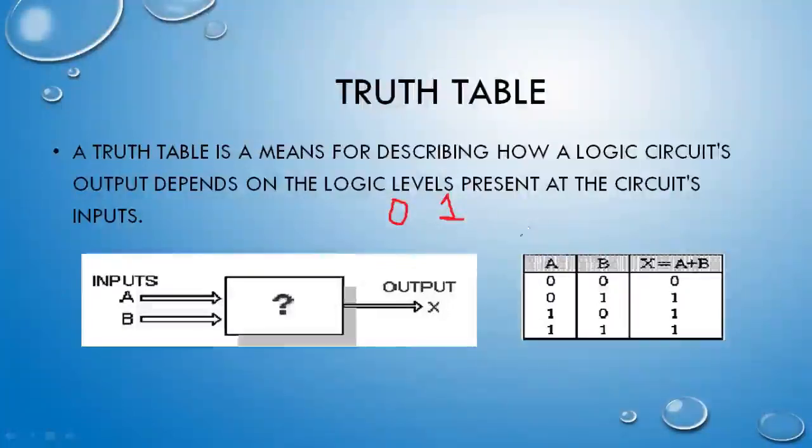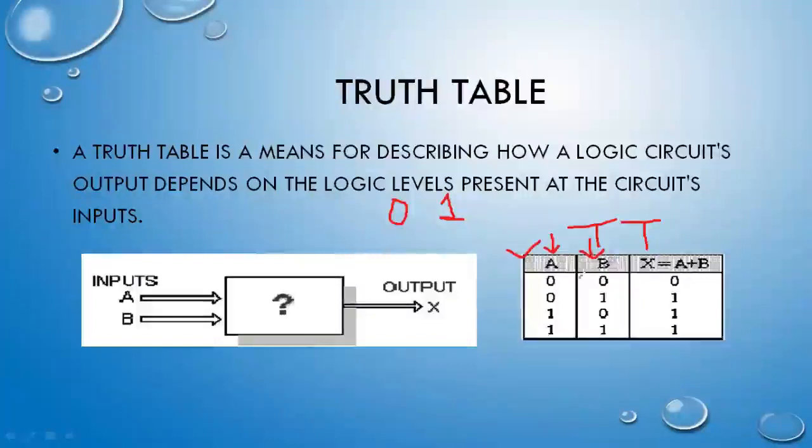So in the same way, you can see here that I have created a chart. This chart is basically known as a truth table, and we are going to create the truth table for each and every circuit. Just for the example, this truth table belongs to OR gate. You can see here I am providing two inputs. For the representation of the input, I am putting here two variables A and B. The first variable is A and the second variable is B. So we are representing two variables with the help of A and B.